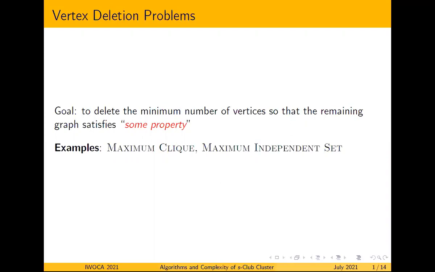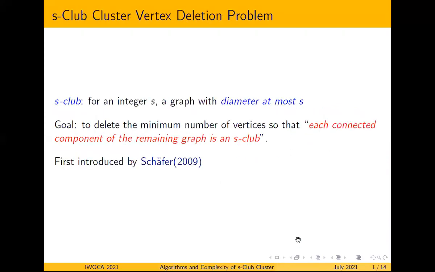Similarly, after deleting minimum number of vertices and the resultant remaining graph is an independent set, then we have this maximum independent set problem. We study another variant of vertex deletion problem called S-club cluster vertex deletion.